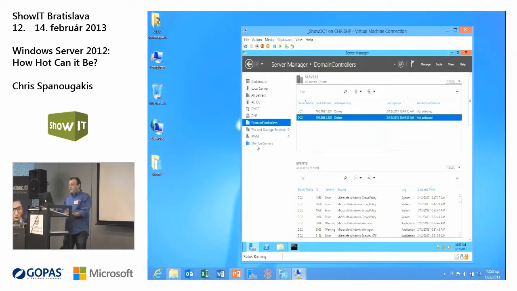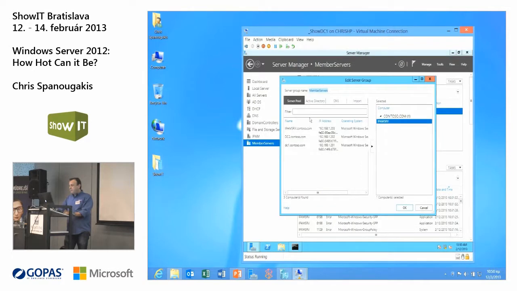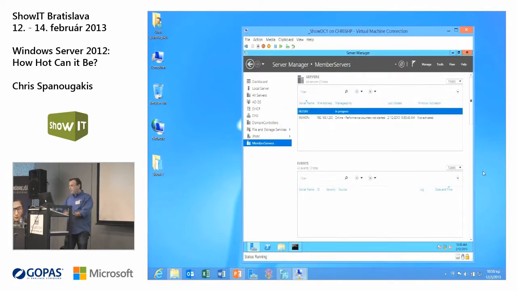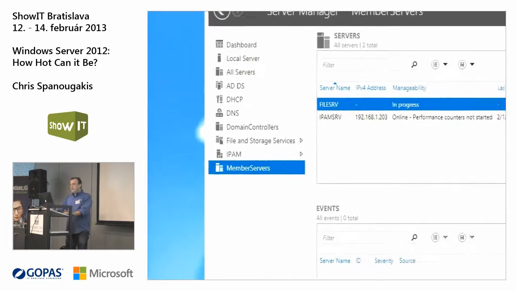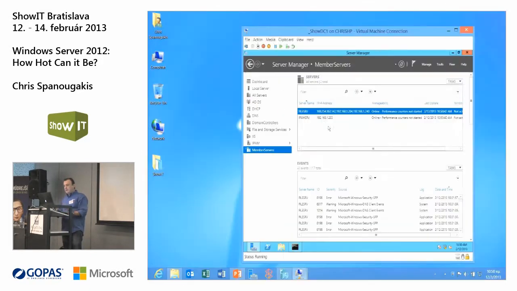I've created another group called Member Servers, and I have just one server here. I can go and add one more. So, edit server group, search in Active Directory for servers, and add this computer also. So now I have a member servers group and my two servers.